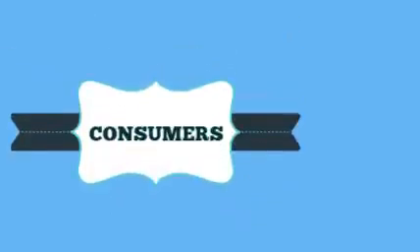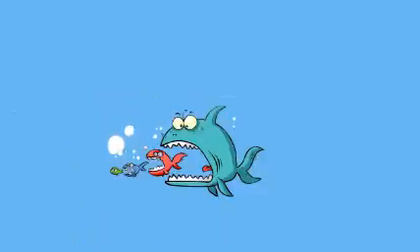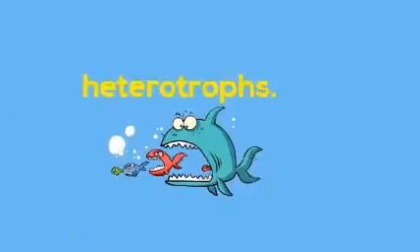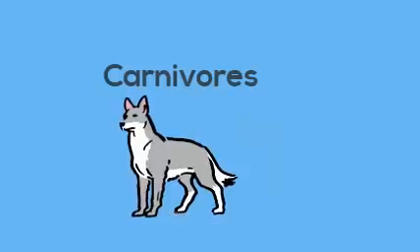Let's move on with consumers. Organisms that must acquire energy from other organisms by ingesting them in some way are called heterotrophs. Consumers are arranged into groups. Carnivores kill and eat other animals. Since hunting takes a lot of energy, carnivores only eat meat to obtain a lot of energy.